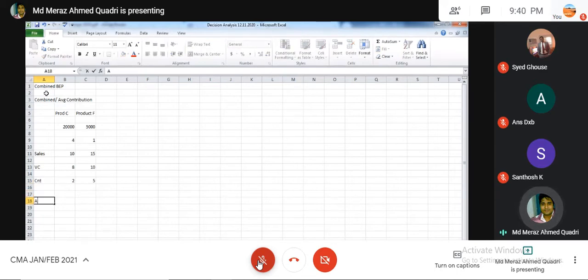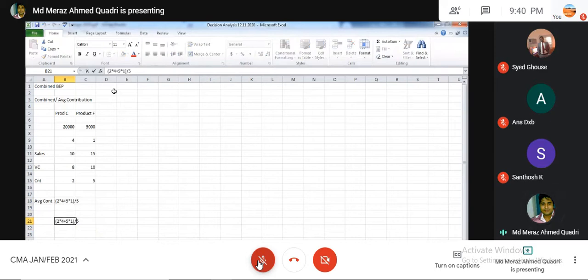You need the average contribution. So what you will do is 2 into 4 plus 5 into 1, and both will be divided by 5. So this you have to do.